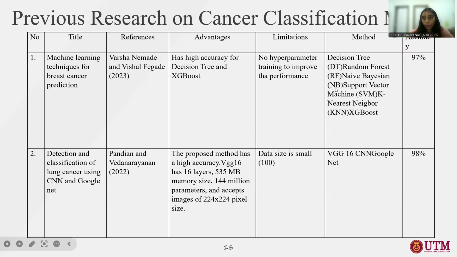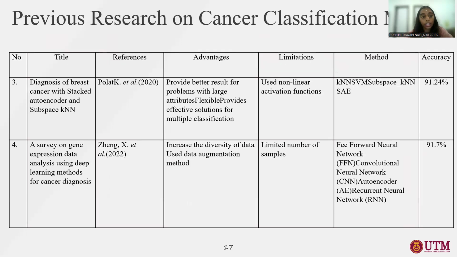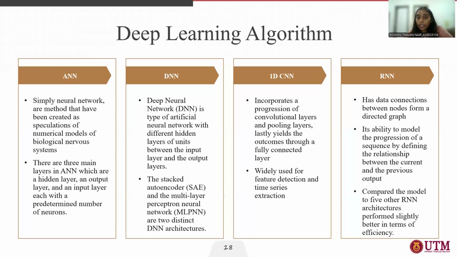First, a machine learning technique for breast cancer prediction with 97% accuracy. The second research is on detection and classification of lung cancer using CNN and GoogLeNet with 98% accuracy, and diagnosis of breast cancer with stacked autoencoder and subspace KNN with 91.24% accuracy. And the last one is a survey on gene expression data analysis using deep learning methods for cancer diagnosis with 91.7% accuracy.